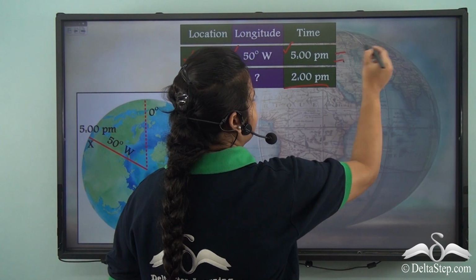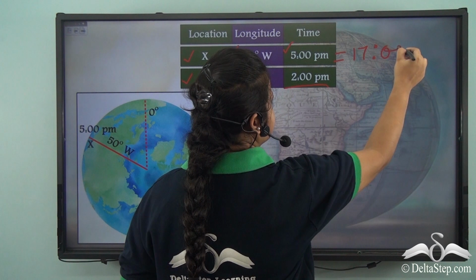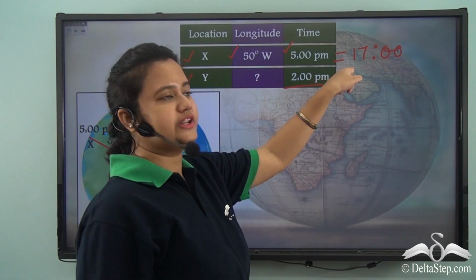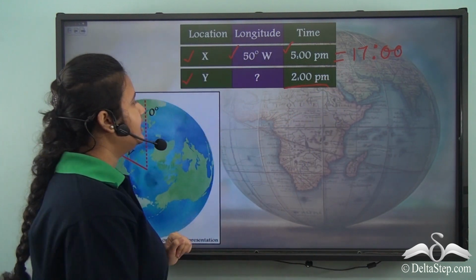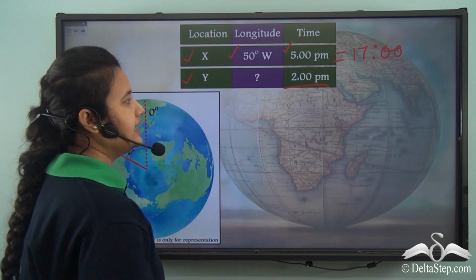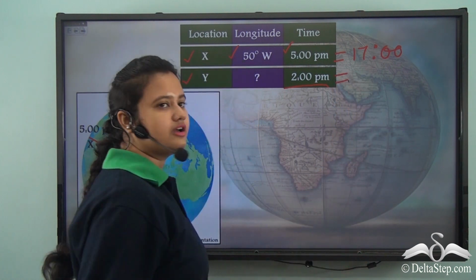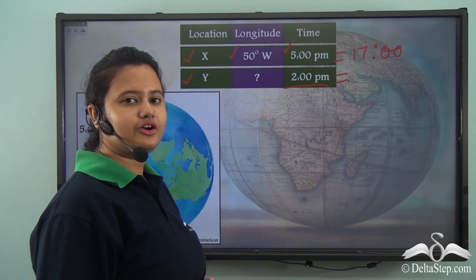or 17 hours according to 24-hour notation. Again, the time corresponding to location Y is 2 p.m. or how will you find out the 24-hour clock notation?